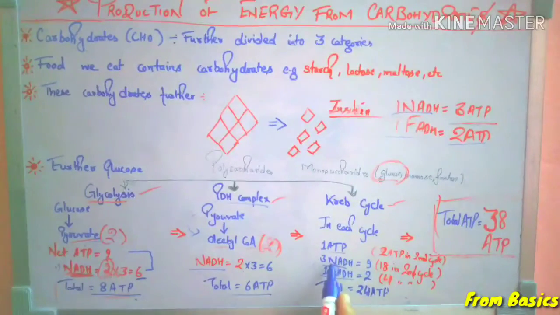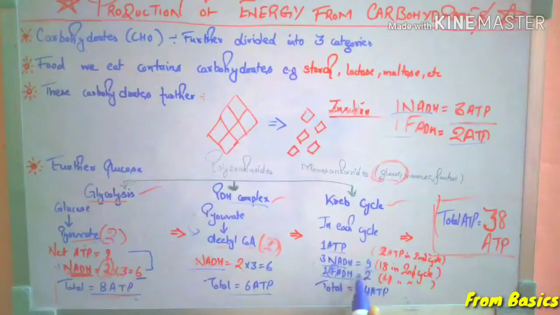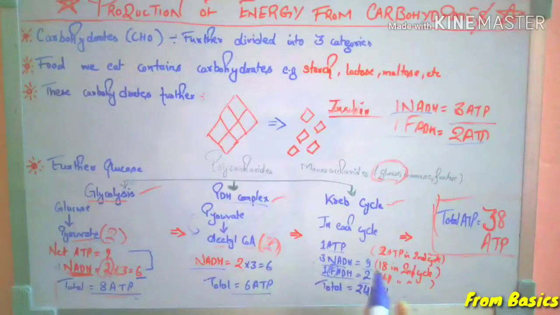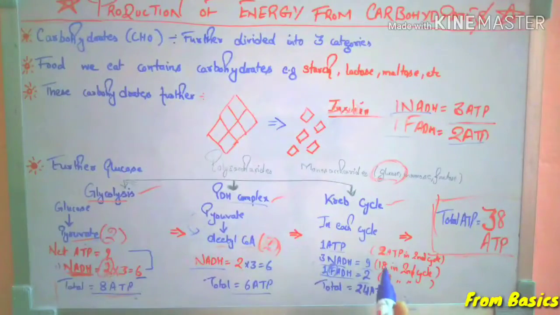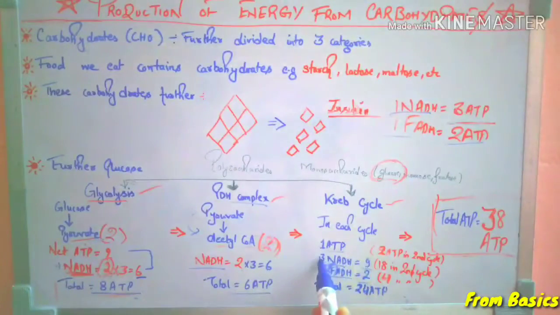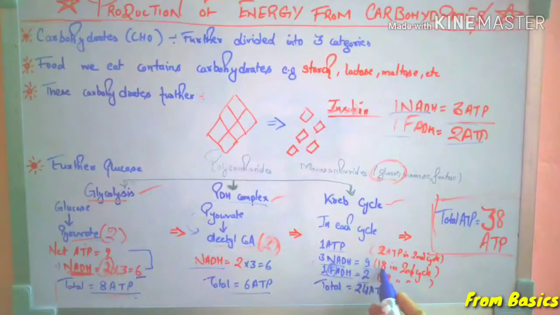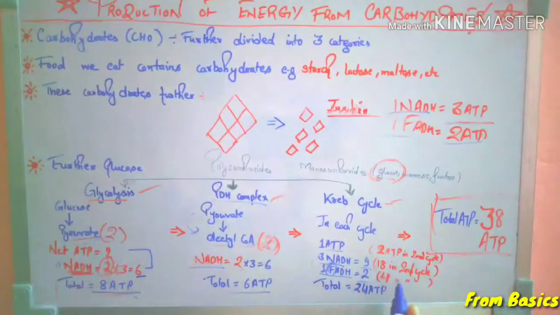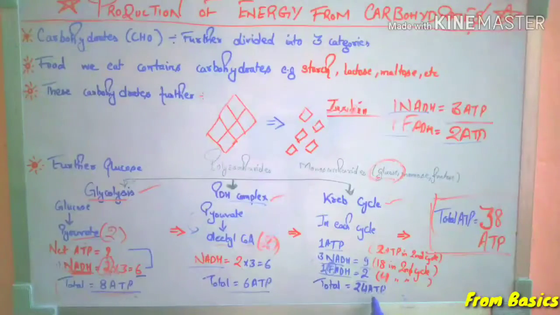So 3 NADH will result in the production of 9 ATP and 1 FADH will result in the production of 2 ATP. So if we count the second cycle also, 9 into 2 is equal to 18 and 2 into 2 is equal to 4, as this cycle happens 2 times. So the total ATP gain here in the Krebs cycle is 24 ATP.